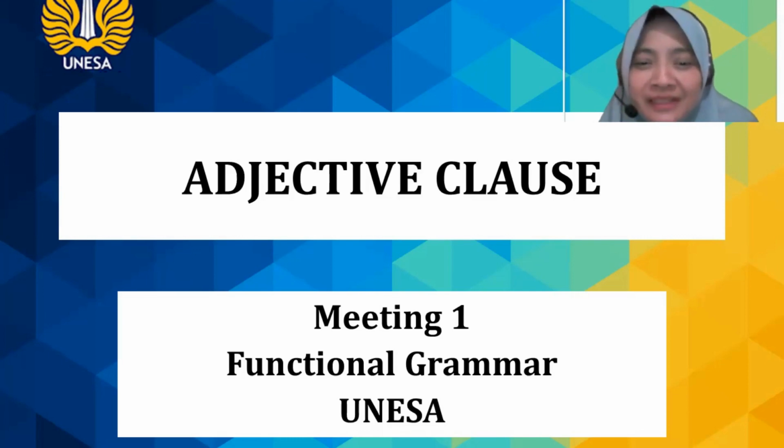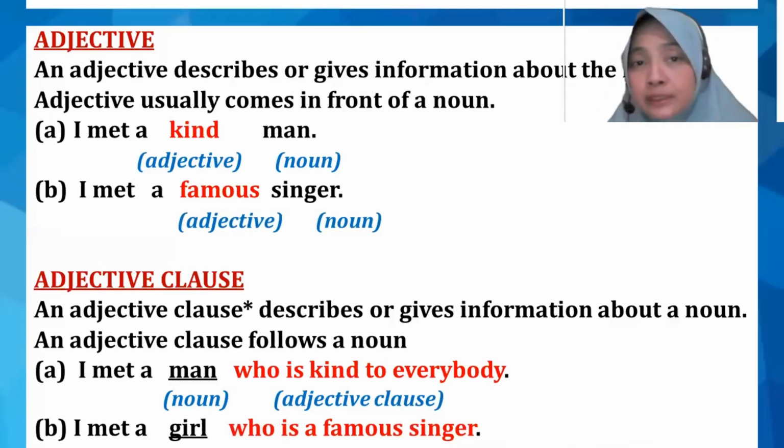Now, let's go further. Let's see what we have here, guys. So this is the introduction of adjective clause. What is an adjective clause? Maybe you have had the experience when you have to explain something or someone to someone else, and you want to give some more explanation about the person or the thing. In this case, you can use an adjective clause. As it is written here, an adjective describes or gives information about nouns.